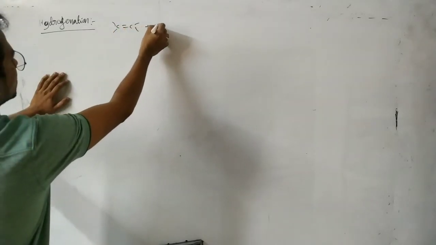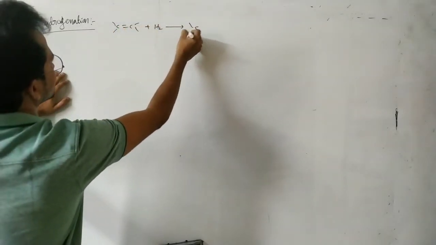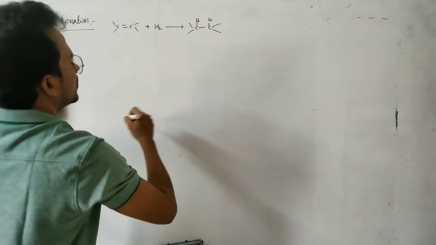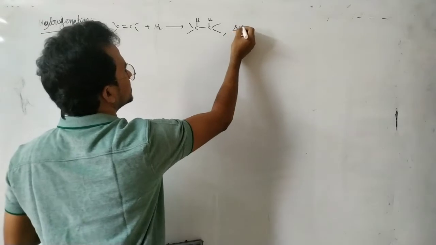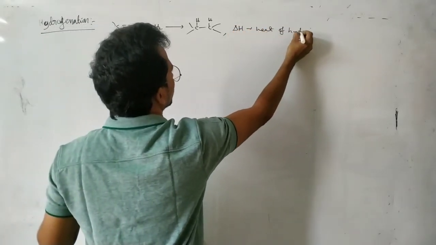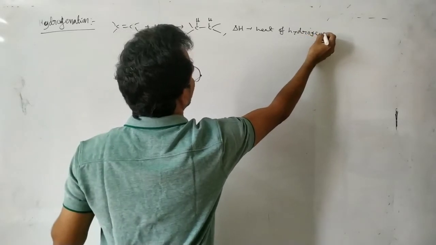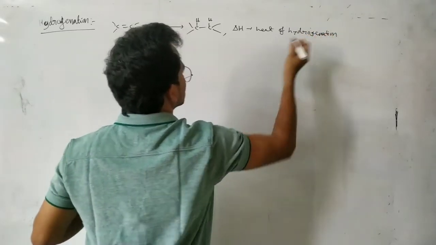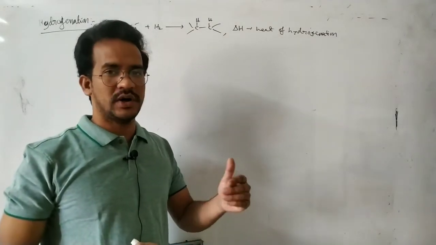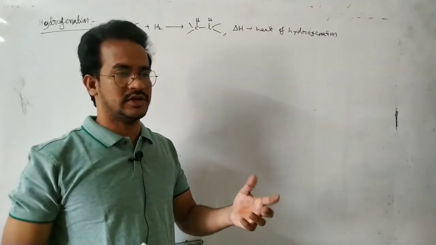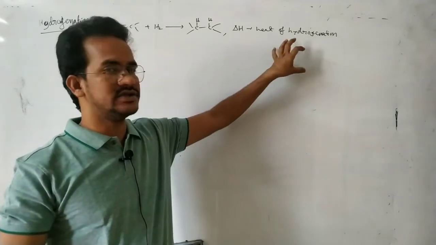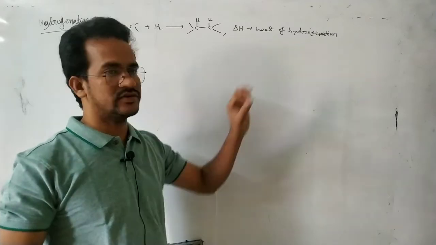Addition of hydrogen to alkenes is hydrogenation. In this case the released energy, delta H, is the heat of hydrogenation. So addition of hydrogen to alkenes or alkynes is called hydrogenation. During this reaction, the released energy is known as the heat of hydrogenation.